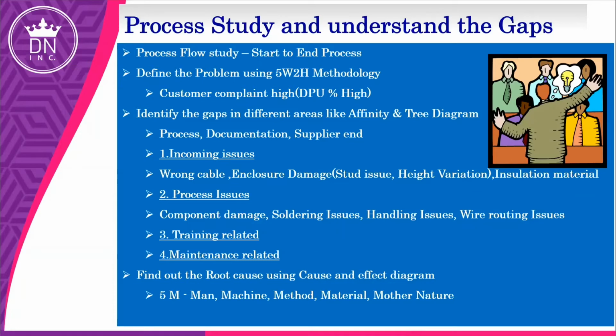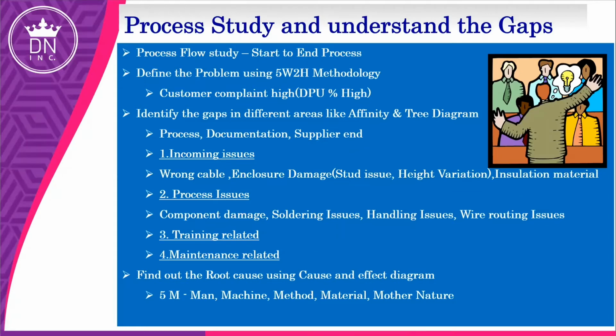And when it comes to gap identification, we did affinity and tree diagrams. In that we segregated process issues, documentation issues, and supplier issues. In the process we also looked in detail at incoming issues, process, training related issues, or maintenance activities. For example, in the incoming issues, wrong cable and enclosure damage; in the stud issue, height variation, insulation material. We found these are the major issues. When you talk about the process issues: component damage, soldering issues, handling issues, wire routing issues.